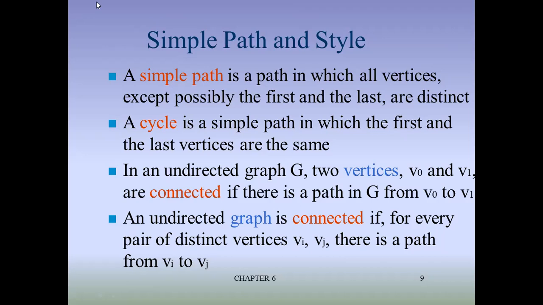Then in an undirected graph G, the two vertices V0 and V1 are connected if there is a path in G from V0 to V1. अगर दोनों में path है, then they are called connected. An undirected graph G is connected if for every pair of distinct vertices VI and VJ there is a path from VI to VJ. Okay, अगर आपने previous slide देखी यहाँ पे, 1 minute.